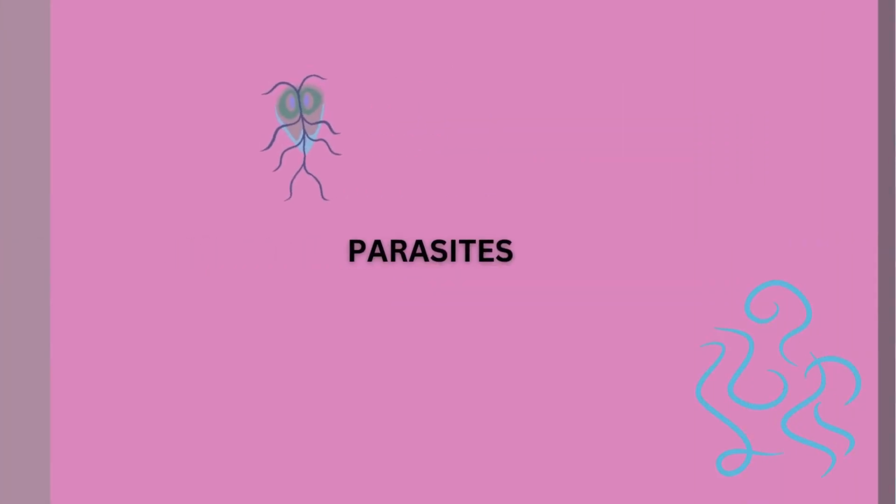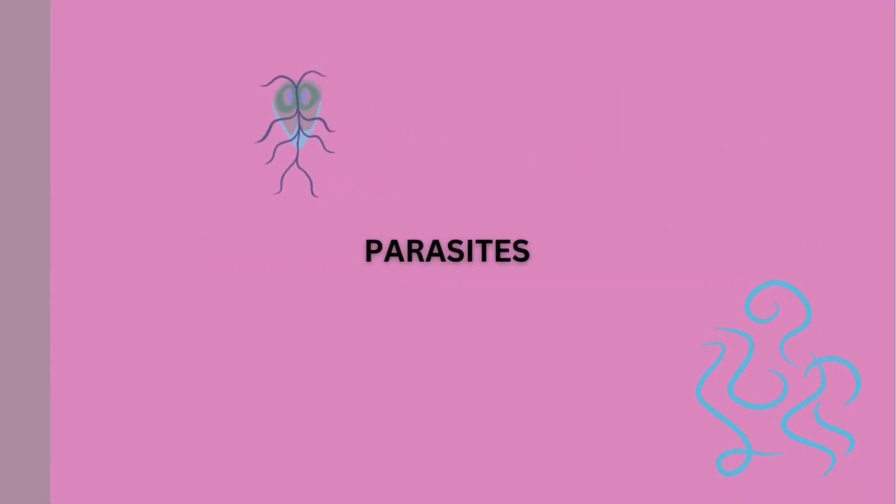A parasite is an organism that lives off another organism, often at its host's expense. In other words, parasites survive by relying on you for nutrients or shelter. Examples of parasites include ticks, lice, scabies, tapeworms, and mosquitoes, to name a few.